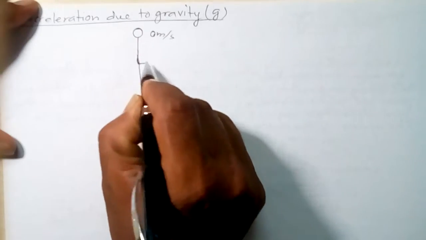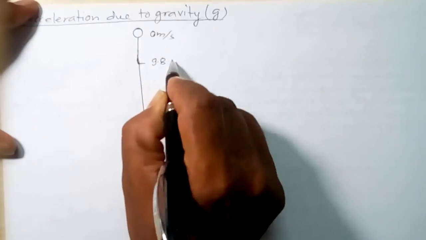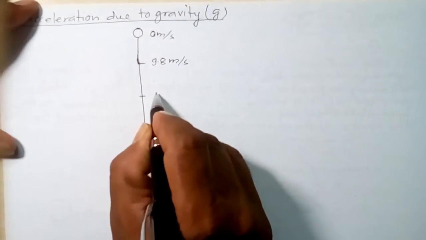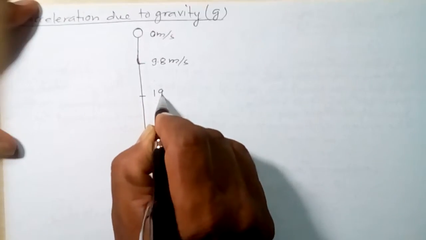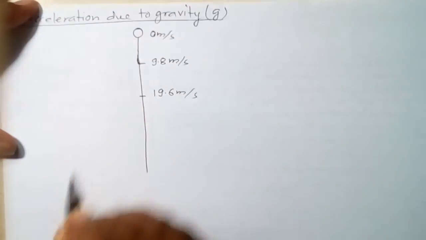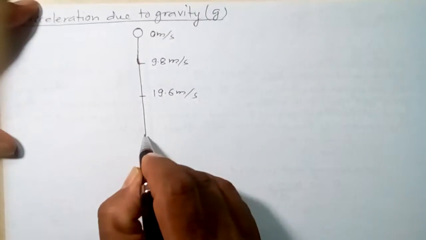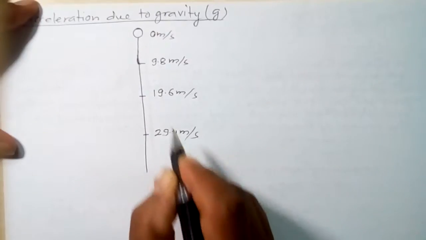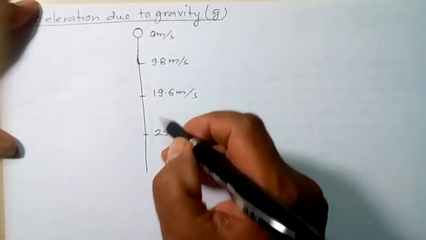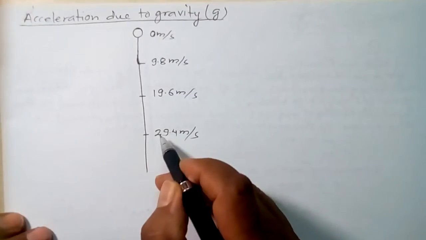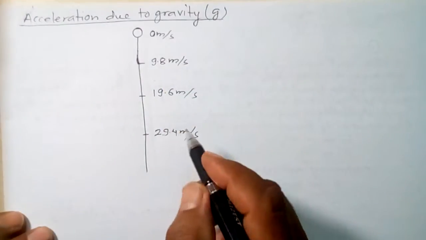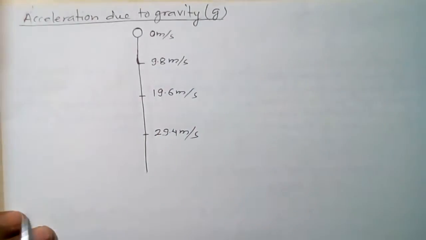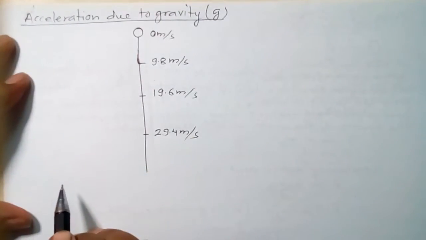At the end of 1 second, on average, its velocity is found to be 9.8 meter per second. At the end of the second second, its velocity is found to be 19.6 meter per second. This is the average value. And at the end of the third second, its velocity is found to be 29.4 meter per second. What is this? Every second its velocity is increasing. What does it mean? If velocity increases every second, that kind of motion is called accelerated motion. The body is in acceleration.